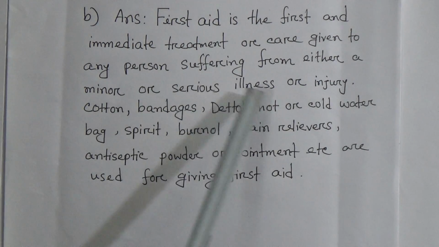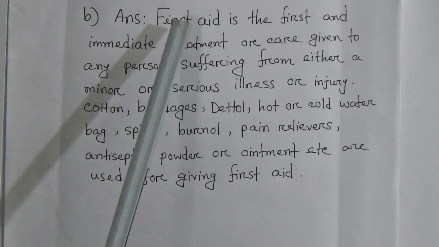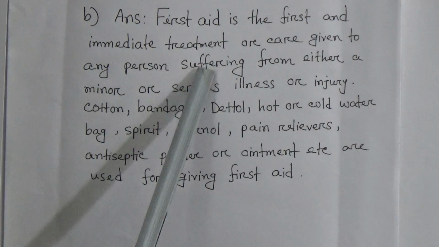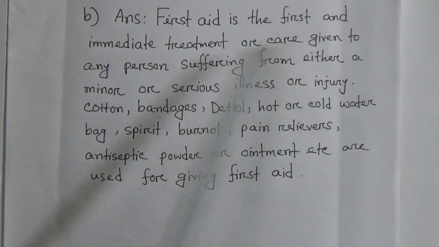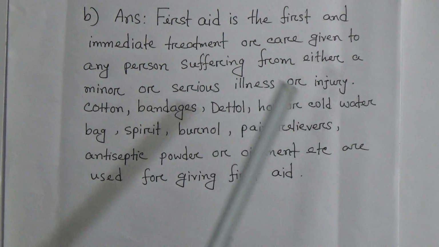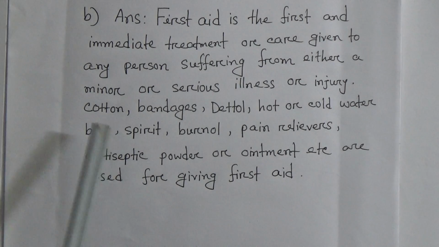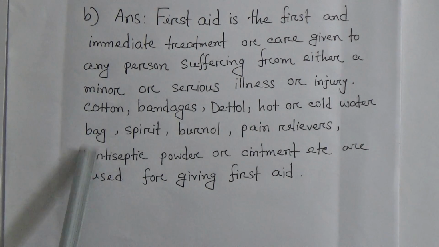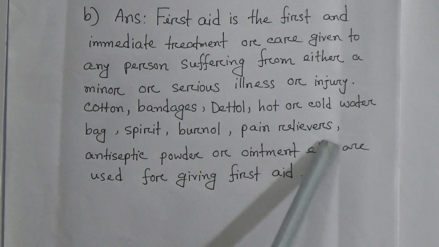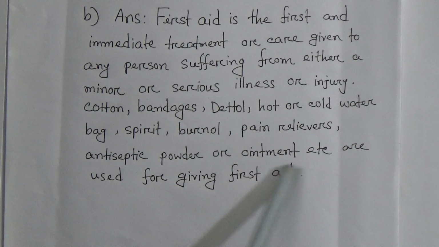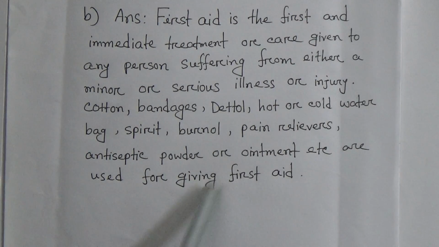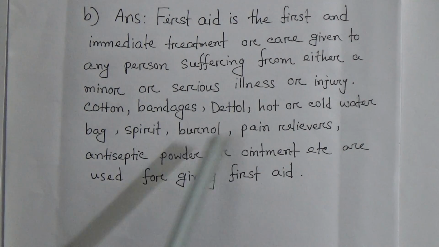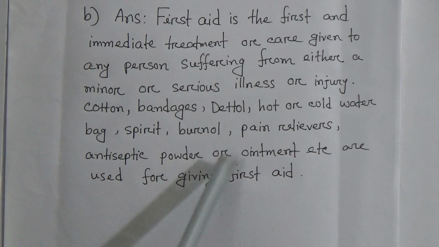Cotton, bandages, Dettol, hot or cold water, band-aid, Burnol, pain relievers, antiseptic powder or ointment, etc. are used for giving first aid. These types of elements we will use for our first aid treatment.